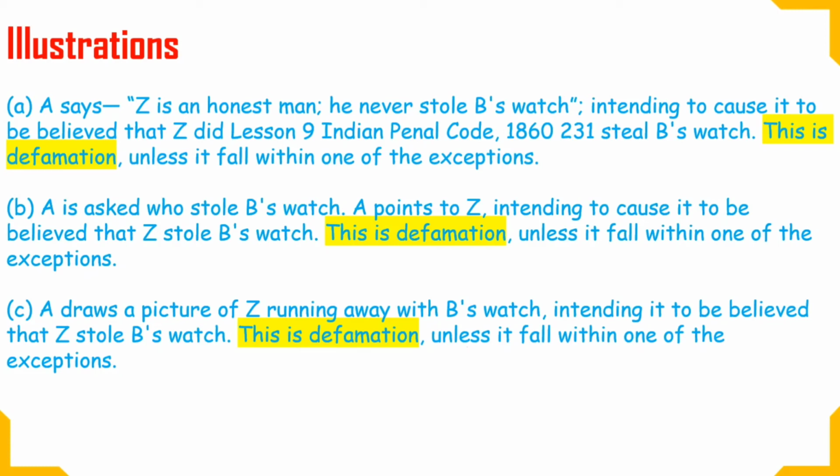Let's quickly revise what really is defamation. Defamation is any written statement, any spoken words, or any statement which is readable, made by anyone against anyone, and it is false, then that topic will be covered under defamation. Like A draws a picture of Z running with B's watch, but it has never happened, so Z is innocent here because he hasn't stolen B's watch. So this is nothing but defamation against Z by A, and A will be punished under defamation.